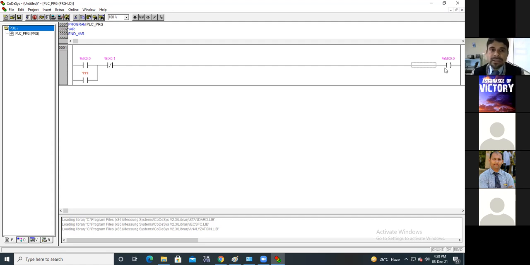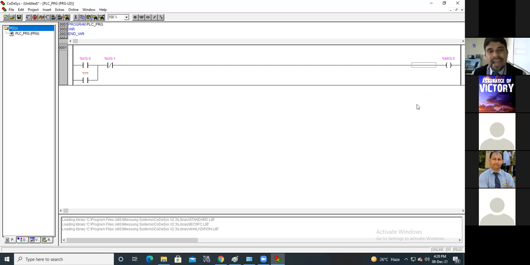And remember one most important thing: whenever you are designing any automation system or ladder diagram for any task given to you, always consider that there are push buttons, because in automation systems there are mostly push buttons. You will never see toggle switches as start buttons and stop buttons; they are always push buttons.